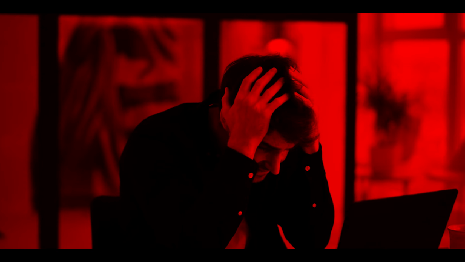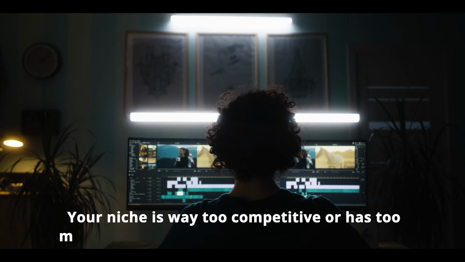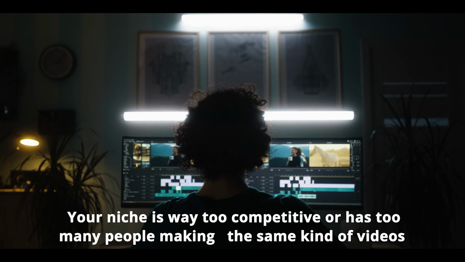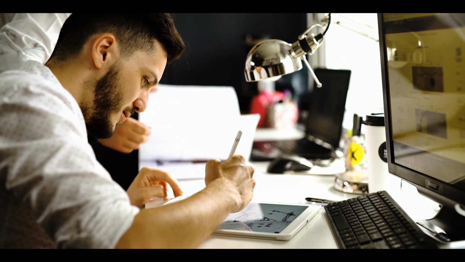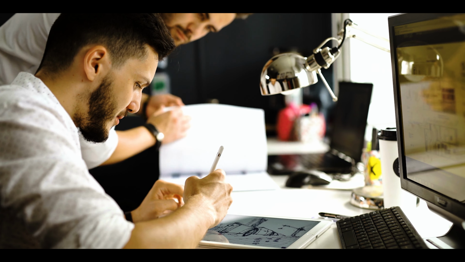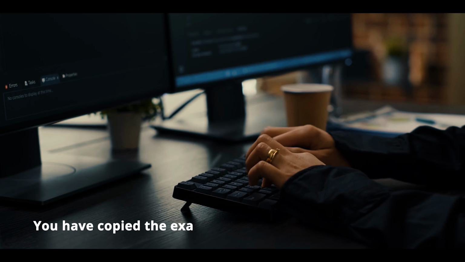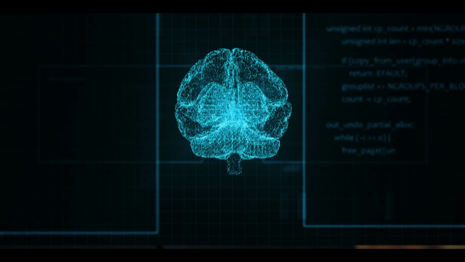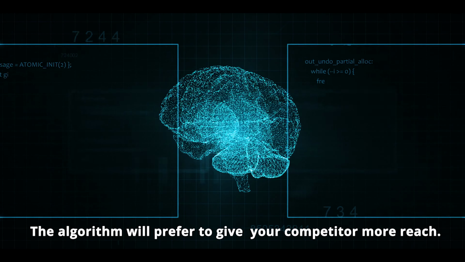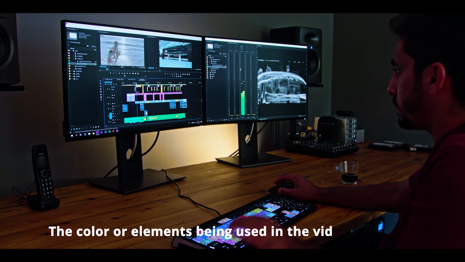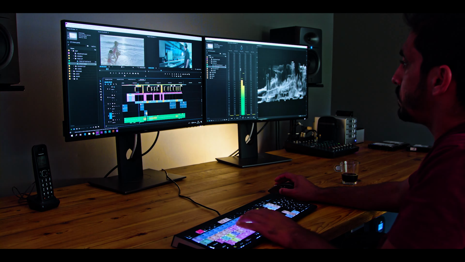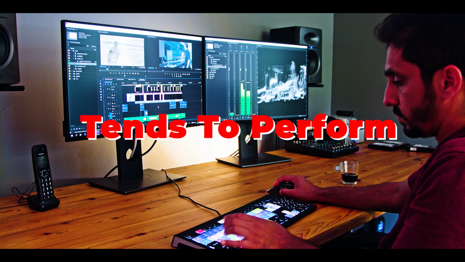After doing all the things mentioned in the video, if you're still not getting views, it might be one of the following things. Your niche is way too competitive or has too many people making the same kind of videos. Your templates are not engaging enough. Try animating the elements in a way that catches the eye of the viewer. You have copied the exact style and theme of another page. In this case, the algorithm will prefer to give your competitor more reach. The color or elements being used in the video are dull. Videos with bright colors and moving elements tend to perform better.